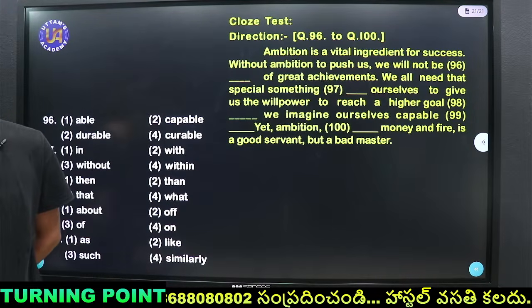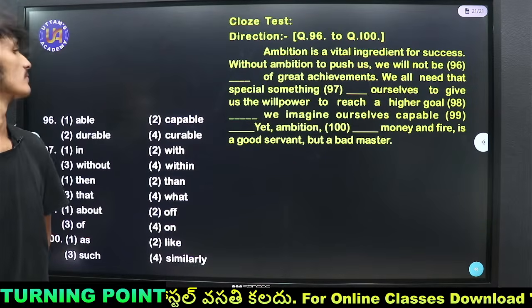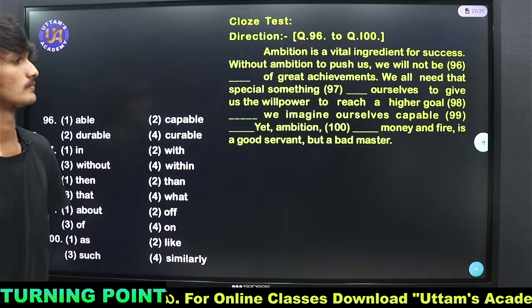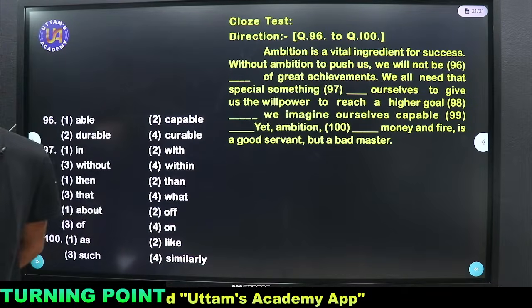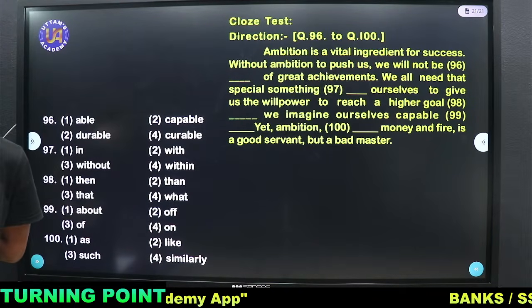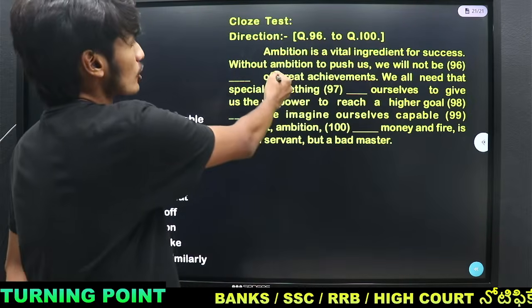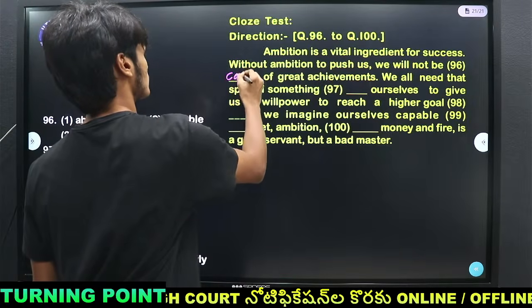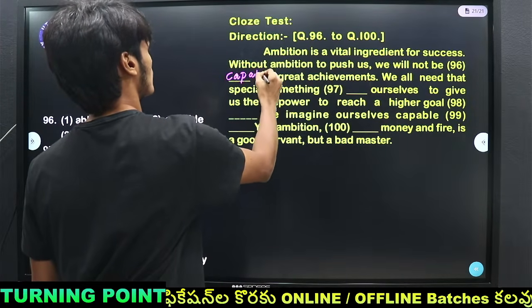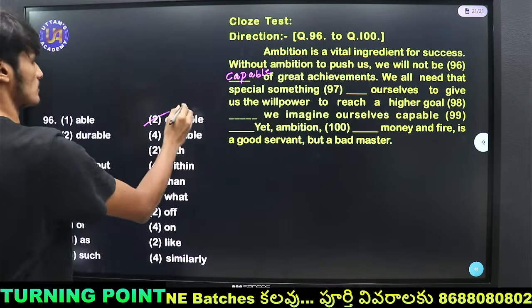Anudipti says capable. Niranjana says capable. Accept Everything says able. So the right one is, without ambition to push us, we will not be capable of great achievements.